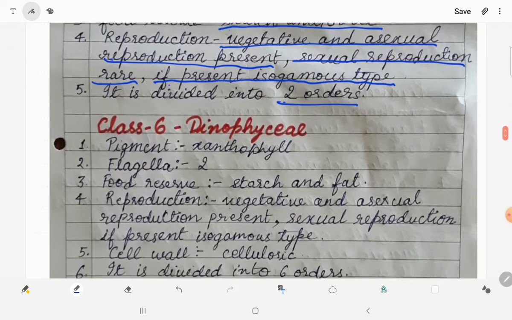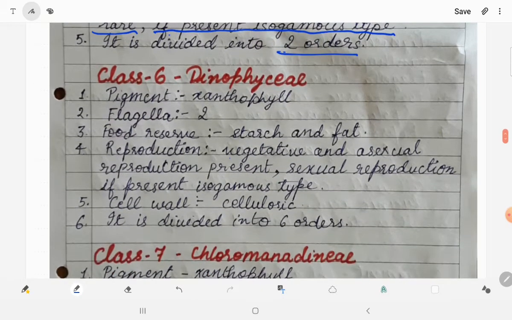Let us go to the sixth class, Dinophyceae. Pigment present is xanthophyll. Flagella are 2 in number. Food reserve is starch and fat. Reproduction is vegetative and asexual reproduction.